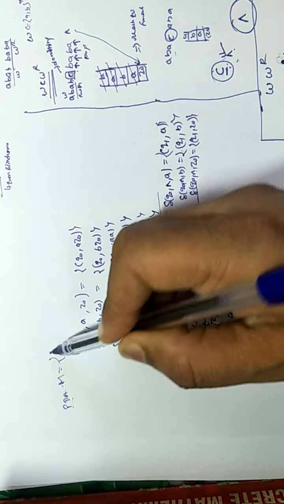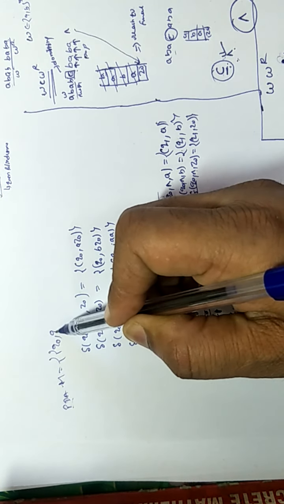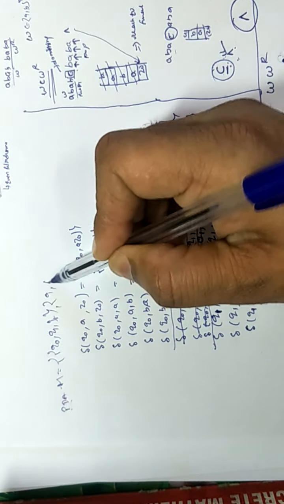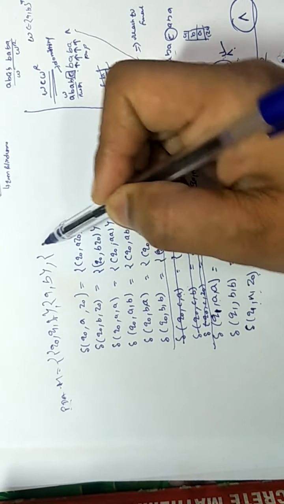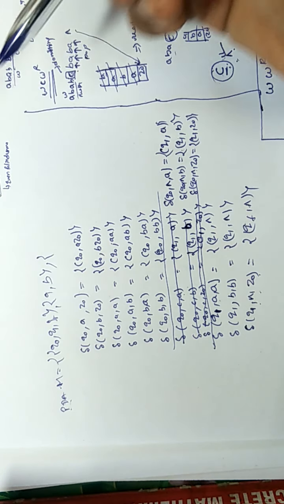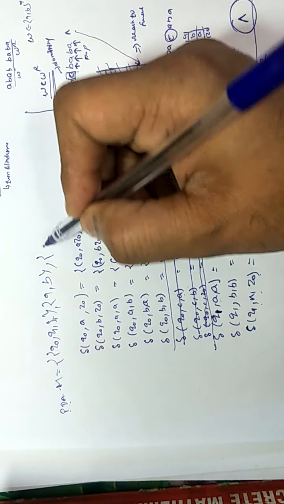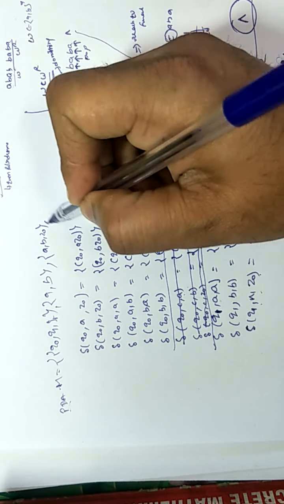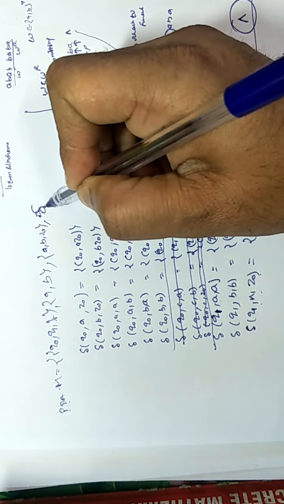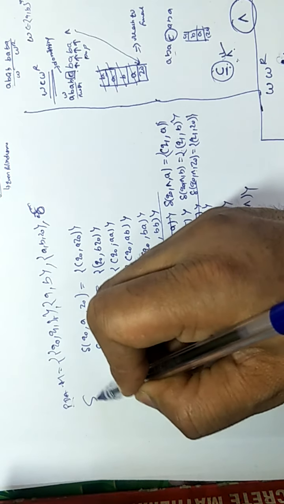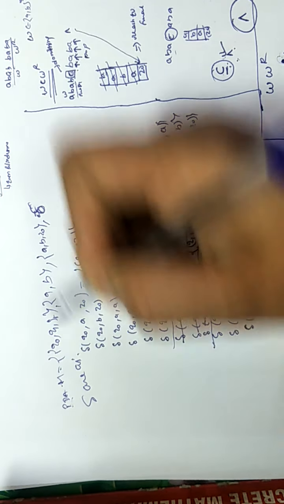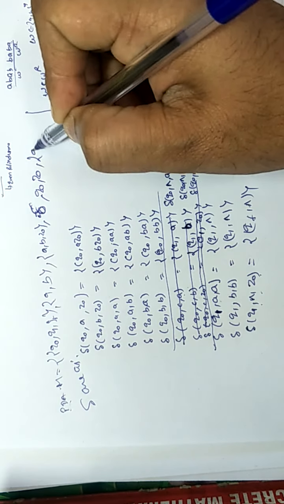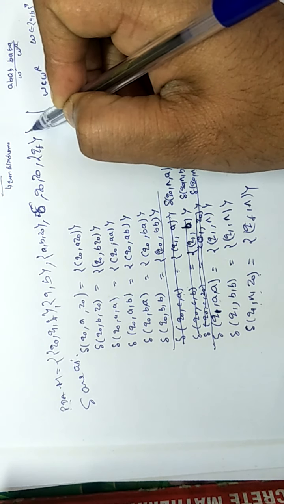PDA M is equal to the set of states Q0, Q1 and Qf, input symbols A, B, and there is no C in WWR, and we are going to push A, B and Z0 into the stack. Transitions are as these, and Q0 is the start state, Z0 is the stack initial symbol, and Qf is the final state.